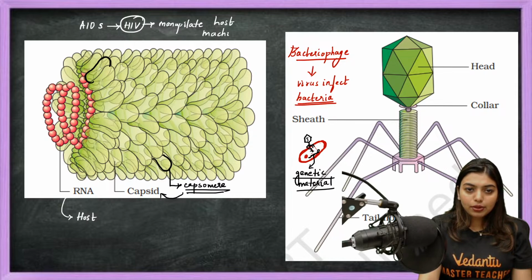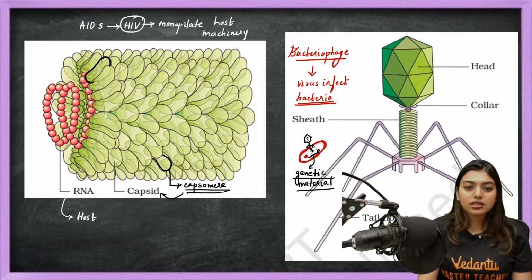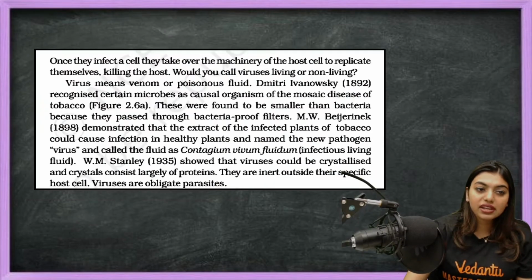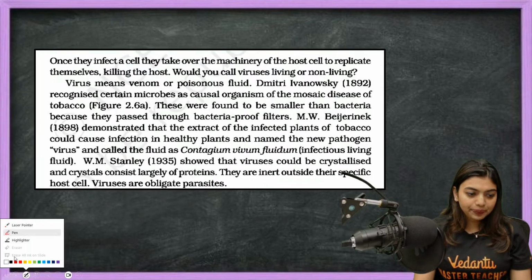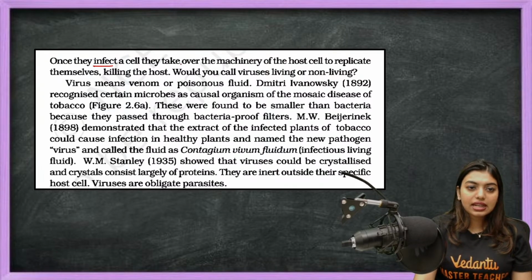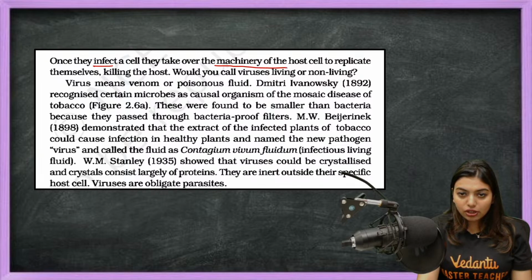Now what is going to happen? We are going to work according to the virus. We are not going to work according to our central dogma. So that is why virus is very, very dangerous. So here you can see, they infect a cell and take over the machinery of the host cell. This is exactly what I told.